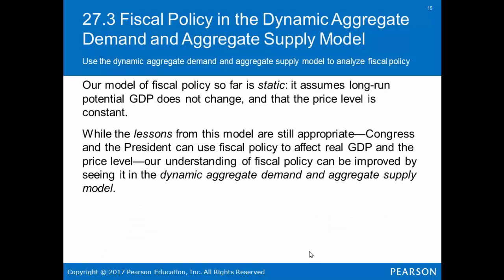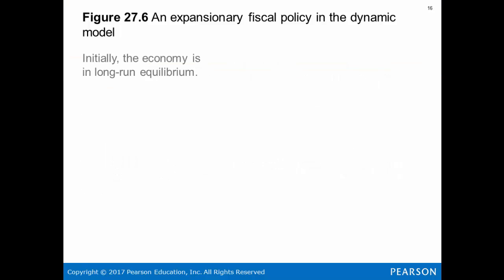So our model of fiscal policy so far is static. It assumes that long-run potential GDP does not change and that the price level is constant. While the lessons from this model are still appropriate, Congress and the President can use fiscal policy to affect real GDP and price level. Our understanding of fiscal policy can be improved by seeing it in a dynamic aggregate demand and aggregate supply model.